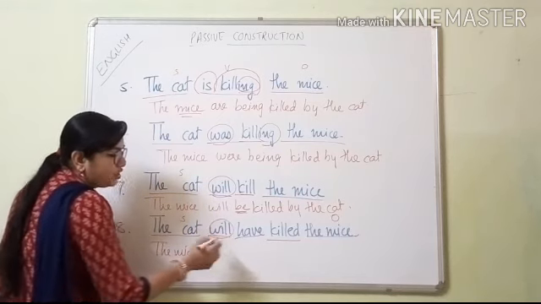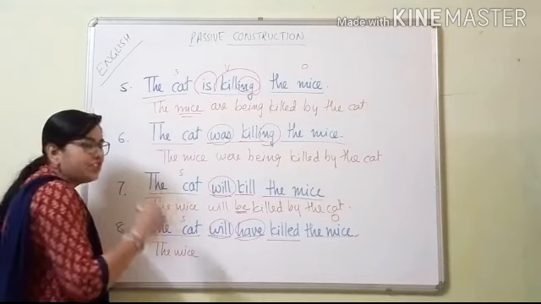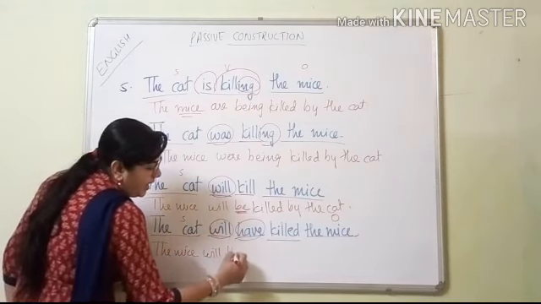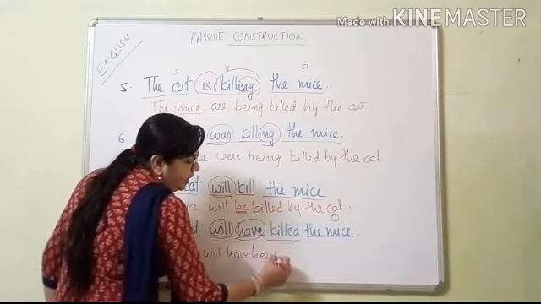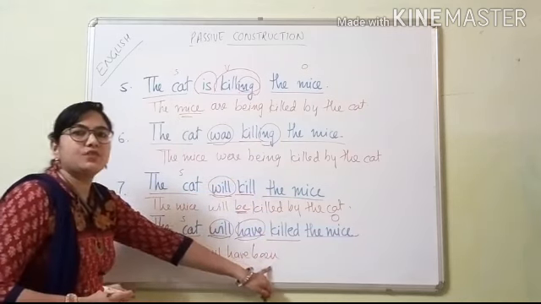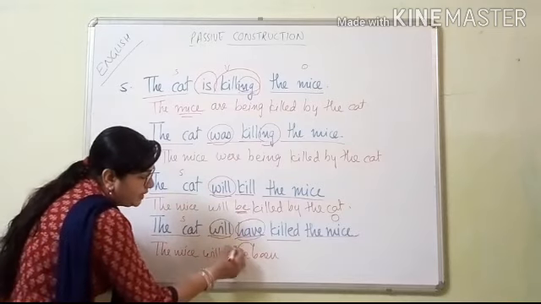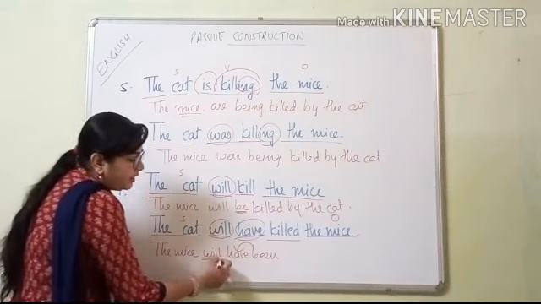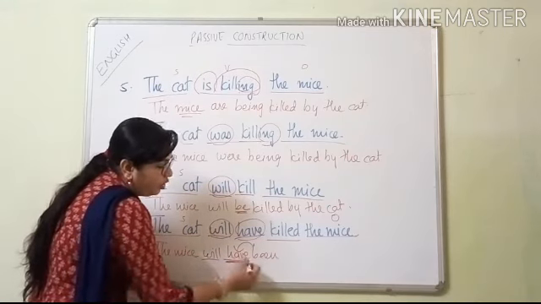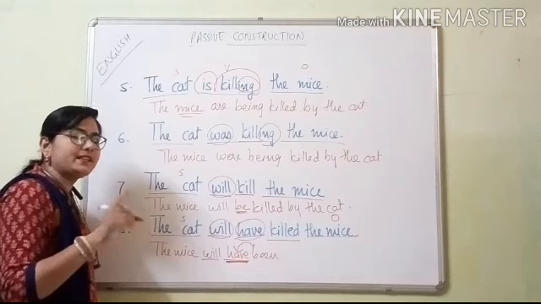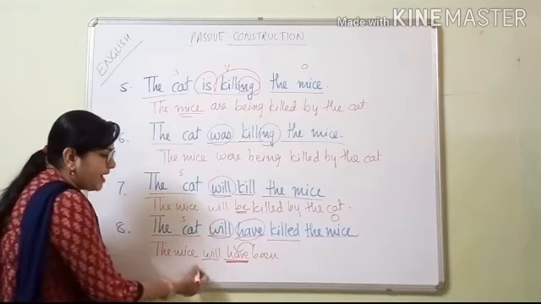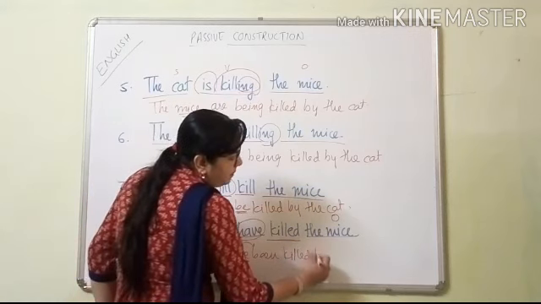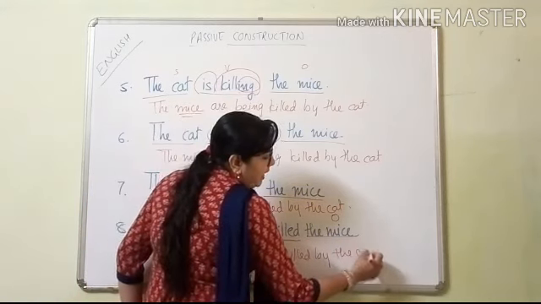Now here auxiliary is also there, plus have is also there, but the word which is the next one that we have to follow. So will have been. Here we are not using be. We are using been because we are following this one. The next word will have been. Here, because after will have is there, so we will follow have. And with have, has, had, what are we keeping? Been. So the mice will have been, verb's third form, killed by the cat.